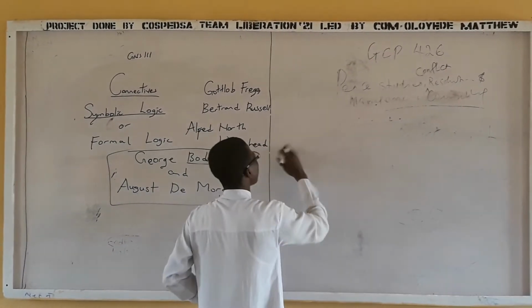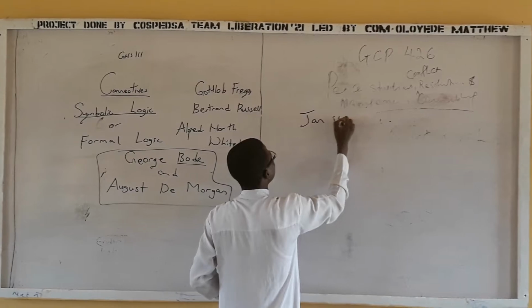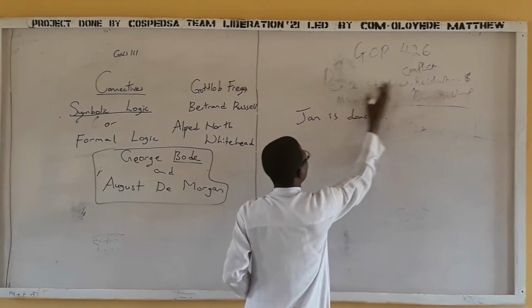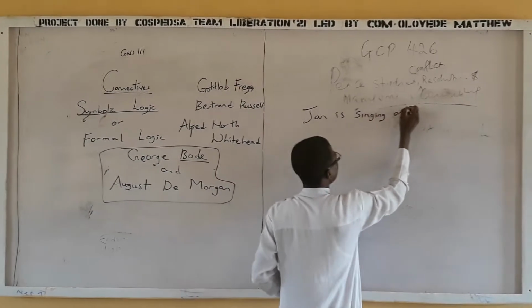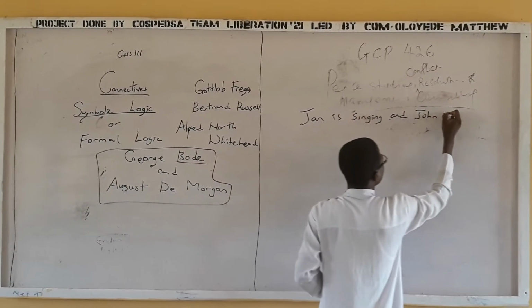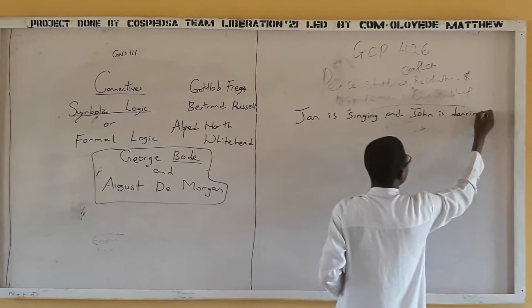So for instance, if I have something like this, John is singing, and then John is dancing.